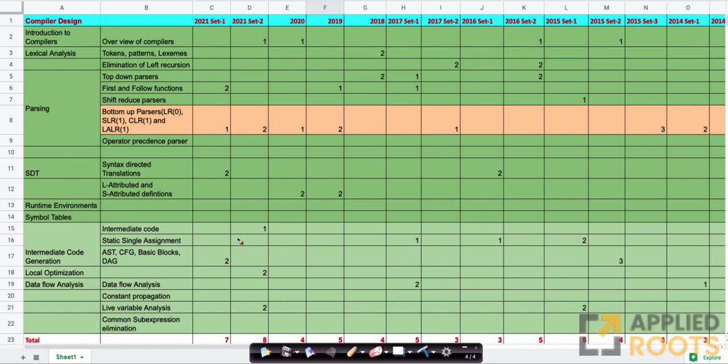So let's go again. This whole sheet will be available in the description section. This is a Google sheet. You can access it and look at all of these data points. So let's go through each of the concepts step by step.